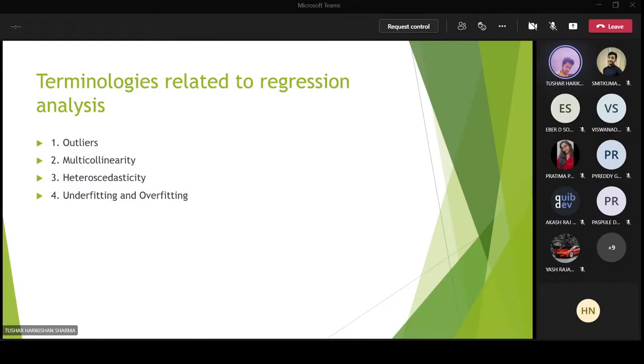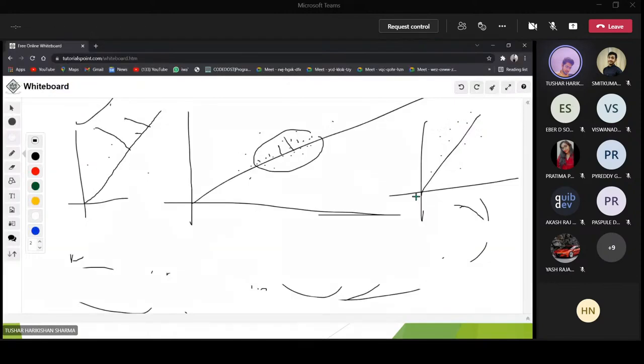Okay, so your whole model is just waste if it is heteroscedastic. Only one thing you need to remember: your model shouldn't be heteroscedastic. If somebody asks you what you do in heteroscedasticity, just tell them that we take the residual, we find the variance, and we can see that the variance for each point is unequal. Okay, so that means my graph is scattered, and I cannot get a good model or a good result out of it. That's a simple definition of heteroscedastic.